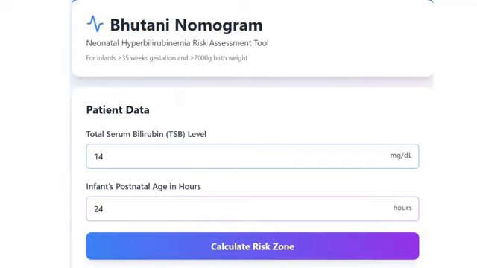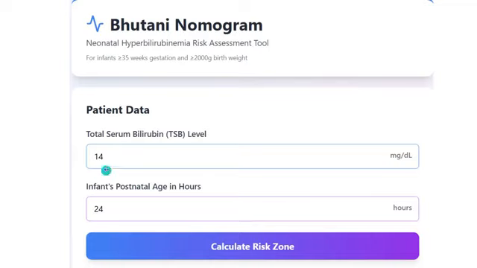This is primarily a neonatal hyperbilirubinemia risk assessment tool. It is mainly for the risk assessment of those infants who are above 35 weeks gestational age and who are above 2 kg of birth weight. If they are in the neonatal ICU with hyperbilirubinemia, the intensivist, the neonatologist or the pediatrician can use this nomogram to see whether they are in the high risk, intermediate risk, or low risk category.